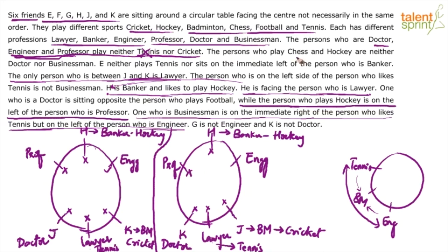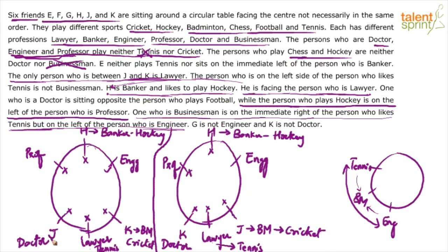Next, the persons who play chess and hockey are neither doctor nor businessman. Now understand, for businessman we have already marked cricket, right? So forget about businessman here, right? I mean, businessman is already blocked for cricket, so need not worry about that. The point now becomes the persons who play chess and hockey are not doctor. I mean, doctor does not play chess and hockey. Indirectly, it means that doctor will not play chess and hockey.